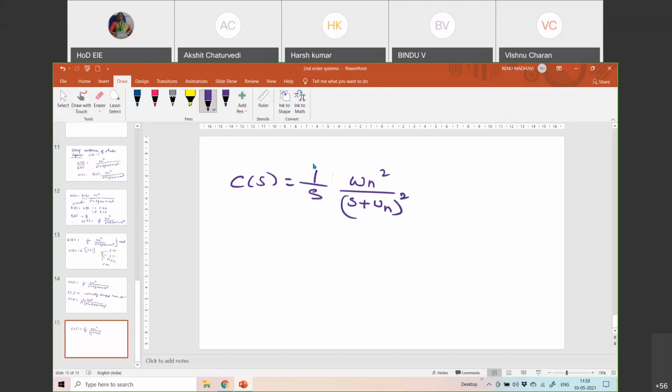Now, I am going to write C(s) in partial fractions as A/s plus B/(s plus omega n) squared, and because it is a double power, plus C/(s plus omega n). As I told you, to get C(t) you have to take the inverse Laplace transform of the given C(s).